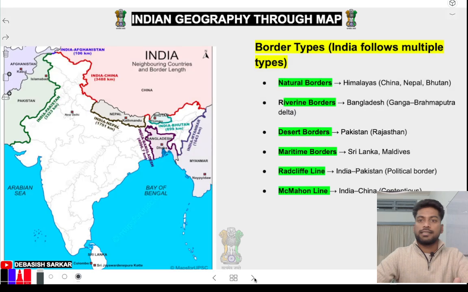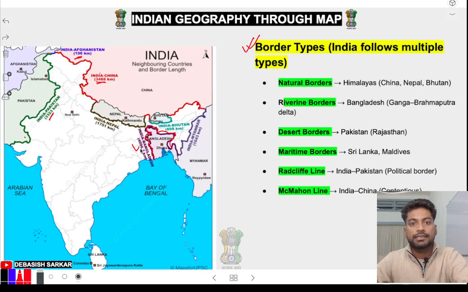Now some interesting thing, border types. Look, India has some kind of natural borders also. As you can see, India and Pakistan shares almost 3000 kilometers, India and Afghanistan shares almost 100 kilometer. India and China shares 3400, but the longest boundary we are sharing is with Bangladesh. Just remember, this is the longest boundary India is sharing, with Bangladesh, that is 4096 kilometer. Remember that. In exam hall they will ask India is sharing longest boundary with which country? Bangladesh, 4096 kilometer.